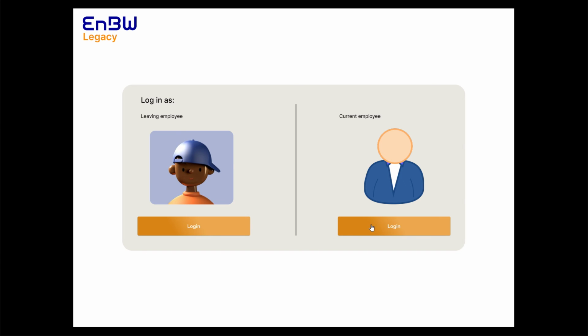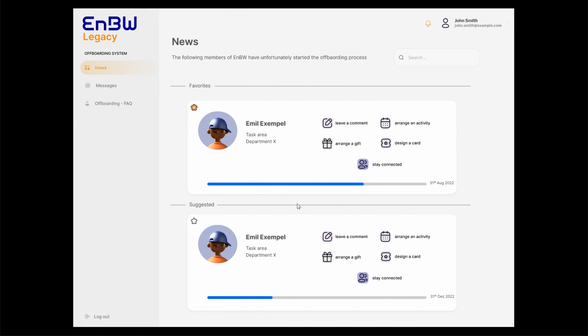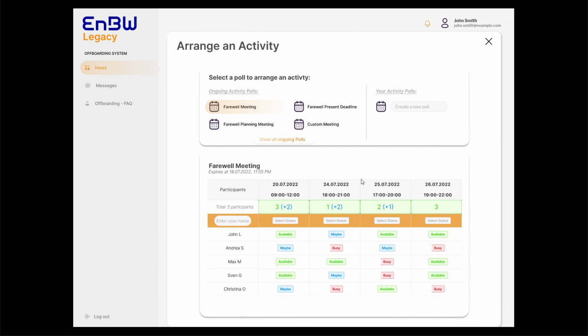Let's now log in as a current employee. The current employee can also mark, for example, leaving employees as favorites or browse leaving employees. He can interact throughout the offboarding procedure by leaving a comment in the farewell feed, designing a greeting card, as I already showed, and current employees can also arrange activities, for example, a farewell meeting.